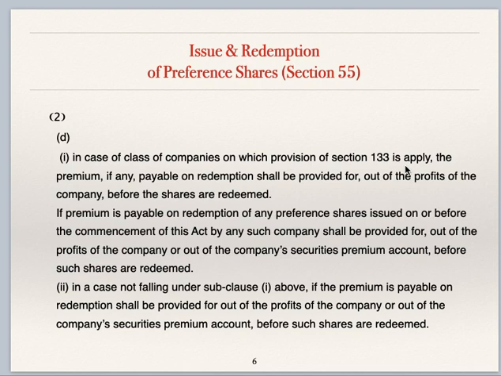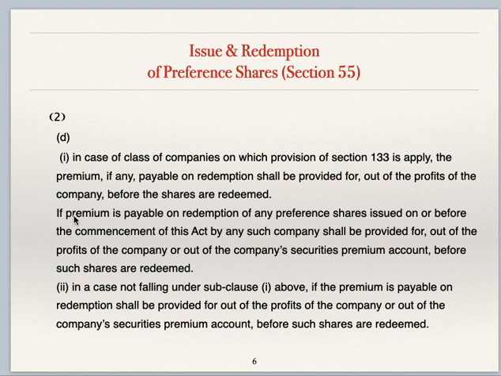So in case of companies to which section 133 is applicable, the premium, if any, payable on redemption shall be provided for out of profits of the company before shares are redeemed. So if shares are redeemable at premium, then premium on redemption should be provided for out of profits before shares are redeemed.